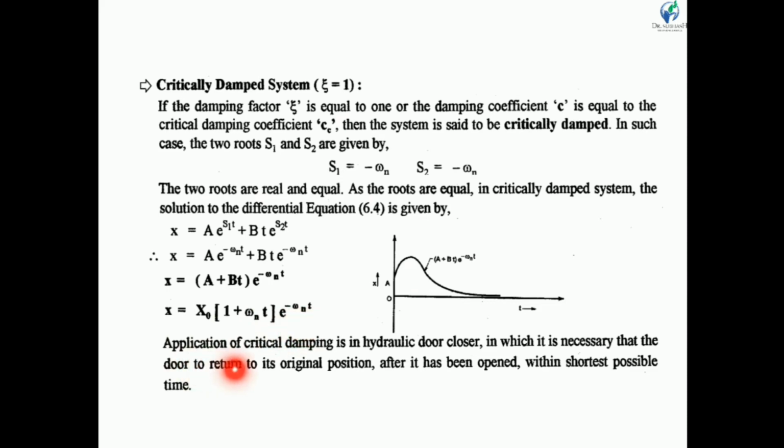The application of a critically damped system is used in a hydraulic door closure, in which it is necessary for the door to return to its original position after it has been opened within the shortest period of time. As shown in the figure, there is a graph between displacement and time.